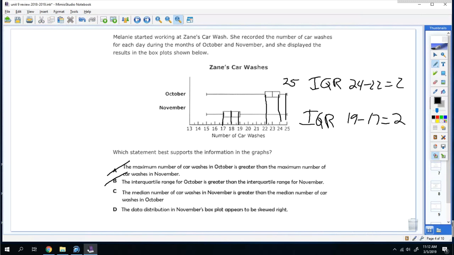C. The median for November is greater than the median for October. So the median for November is 18 and the median for October is 23. So no, that's not true. D. The data distribution in November's box plot appears to be skewed right. So skewed right means the majority of the data is on the left for November, which is correct. And I also know that's correct because I disproved A, B, and C.